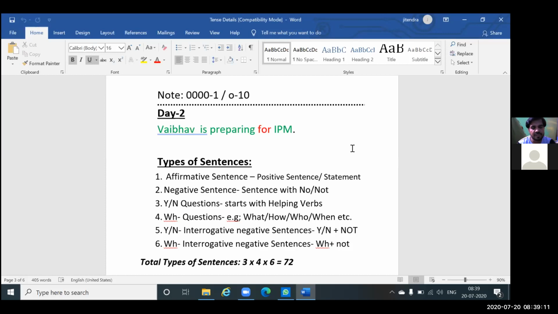First one is affirmative, second one is negative, right? Third one is yes no question, fourth one is WH question, fifth one is yes no interrogative negative, and sixth one is WH interrogative negative. Correct? Yeah. Now guys, you have learned the first sentence, correct?